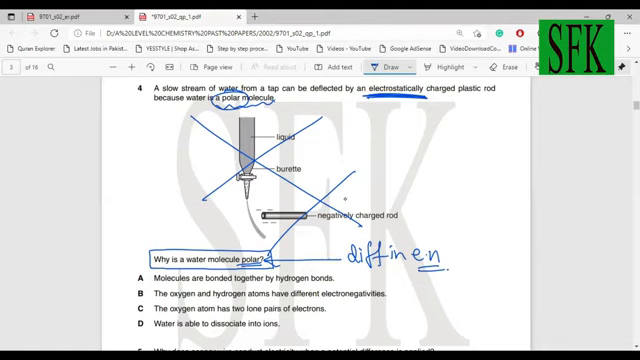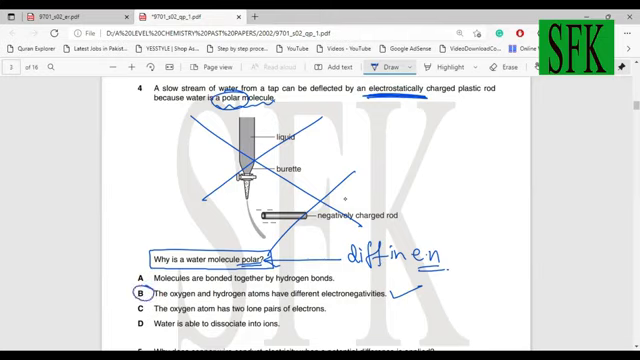Molecules are bonded by hydrogen bonding. Yes, they are bonded by hydrogen bonds, but those hydrogen bonds don't make the molecules polar. It's because of polarity that hydrogen bonds exist. So option A cannot be the answer. Then moving on to the second option, the oxygen and hydrogen have different electronegativities. Yes, that's the answer, okay? They do have different electronegativities.